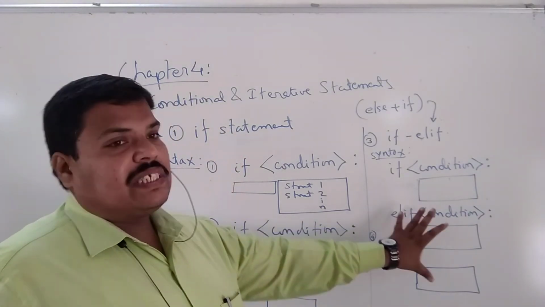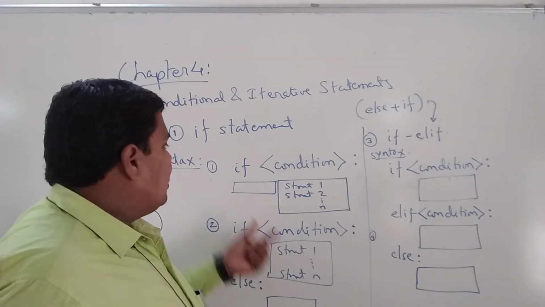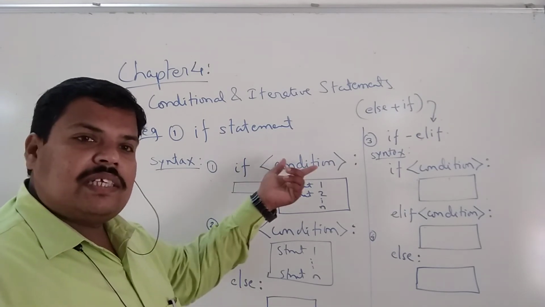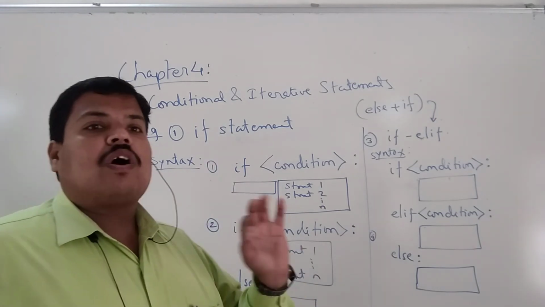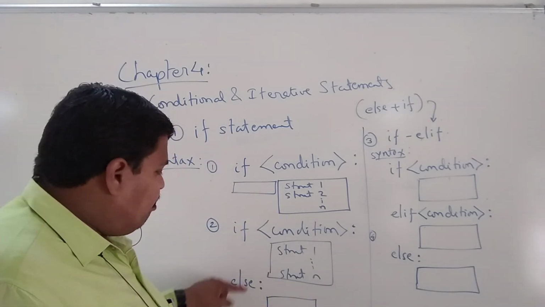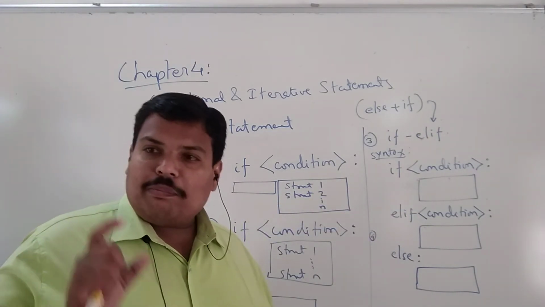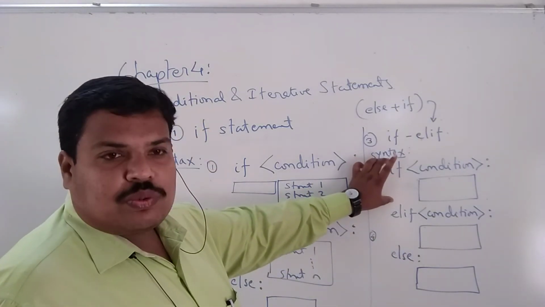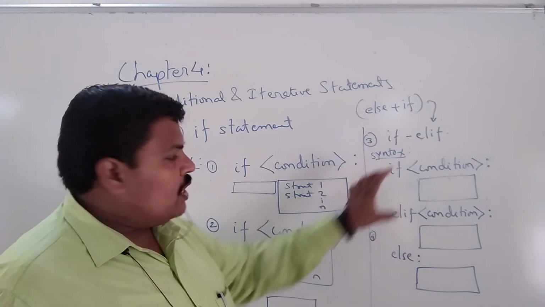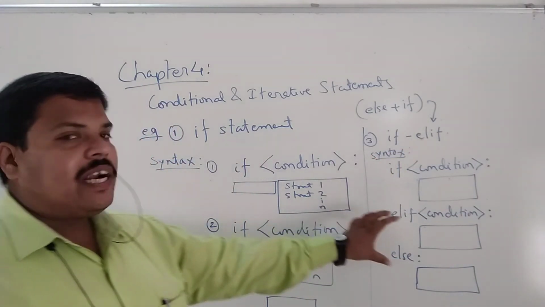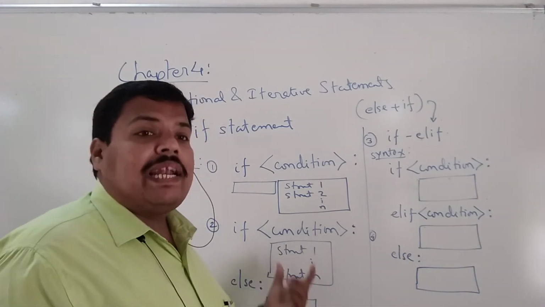So this is the most general form. Now one thing to remember in this. This is the basic part, if with condition, just one simple block. Other than this, all are optional. All means the elif part, the else part, all things are optional. You can simply write a code with only if also. But you cannot write a code with only elif. If is necessary. So only if is necessary. The rest of the part you can include in your code depending on the need. So that is not mandatory.